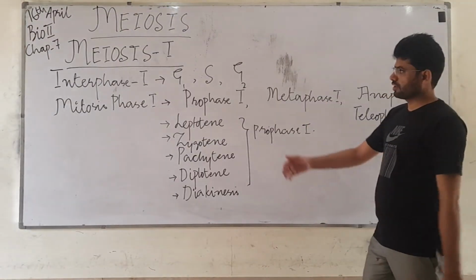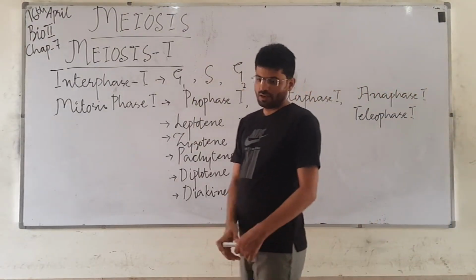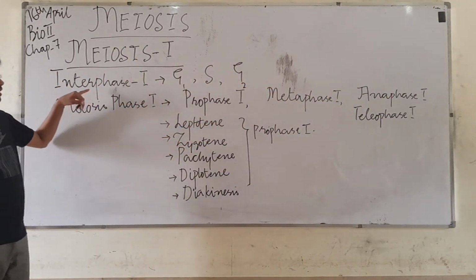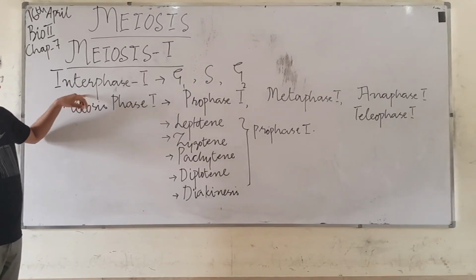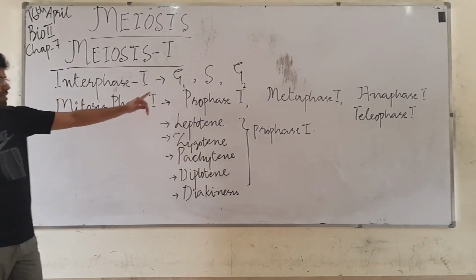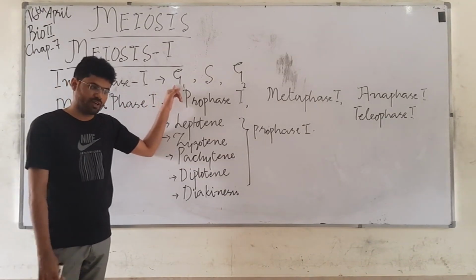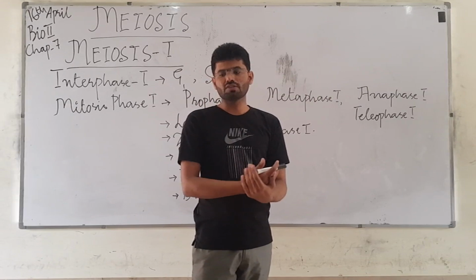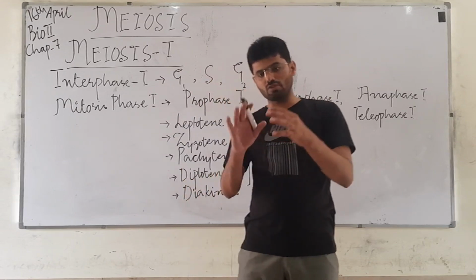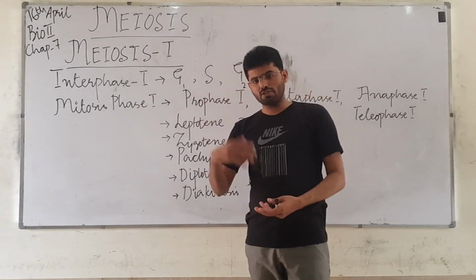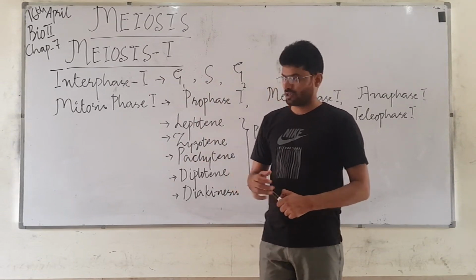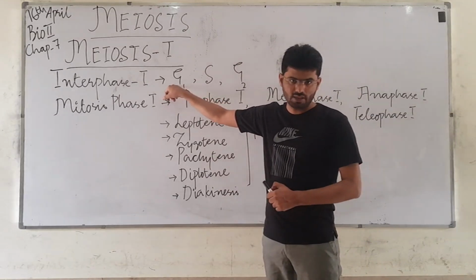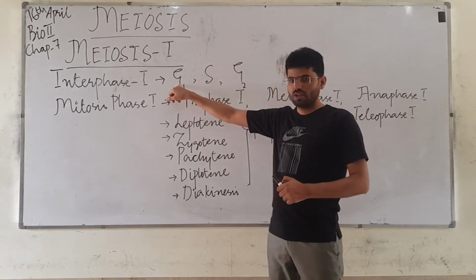So now we are going to start meiosis 1. In meiosis 1, there will be interphase 1, and in interphase 1 there will be the first phase called the G1, in which a cell collects all the molecules and maintains all the parameters in which it is going to be divided into the daughter cell. So all these preparations will occur in this phase called the G1 phase.